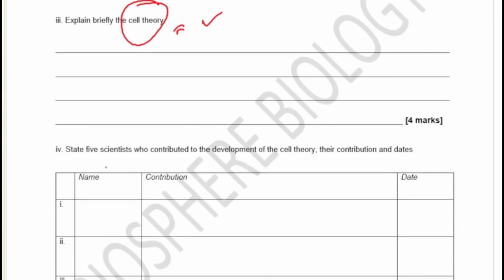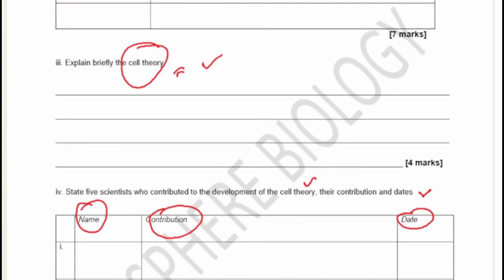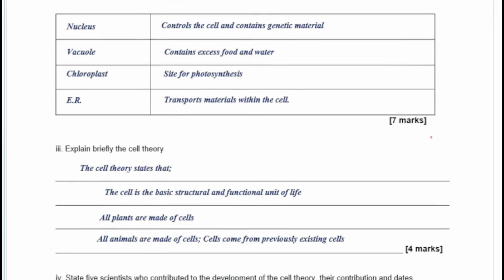We now ask you to name the 5 scientists who contributed to the development of the cell theory, their contribution, dates, and we have this column here. We have their name, we have their contribution, and you have the date of discovery. You want to write down this table. Every information on this table is very, very vital. So let's quickly see a flash of what we've got for you. Now, this is what we've got for you.